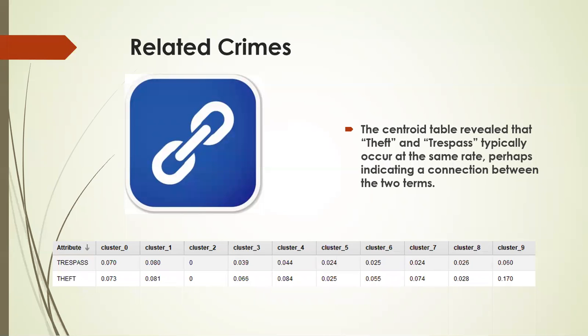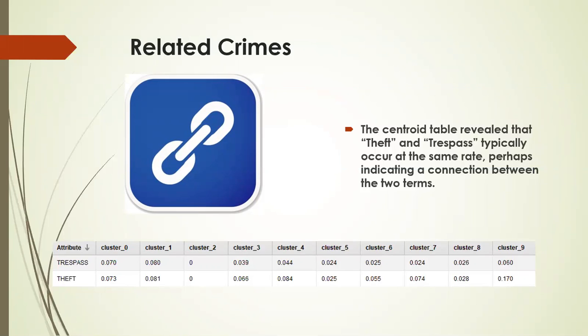The last assumption I made was that we can see here in the centroid table that theft and trespass pretty much occur at the same rate. There are a few sections where there are discrepancies. I found that most of those, and you can see in the data miner set, happened when the cluster was being organized by crime word rather than area.